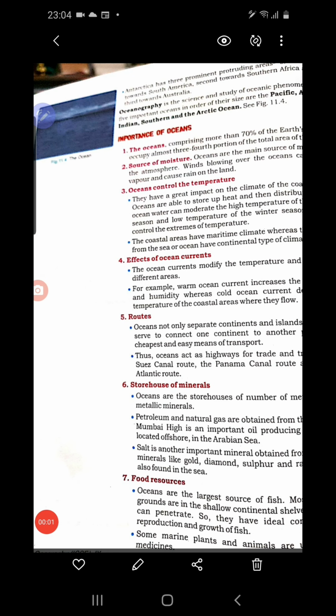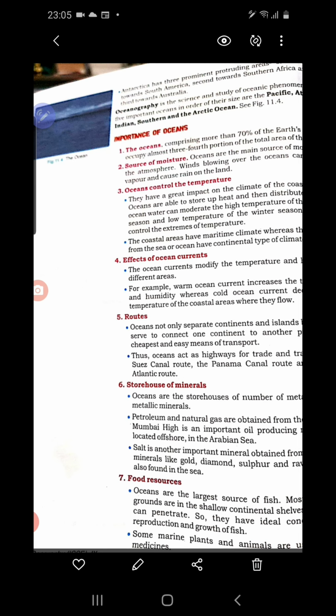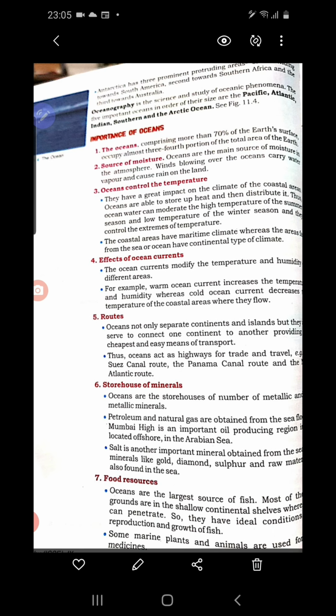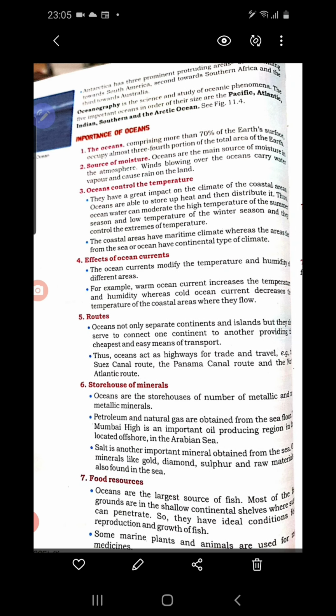To discuss the importance of the hydrosphere, we should know the importance of oceans. You know that 71% of the earth, as we discussed, is comprised of oceans, and they are sources of moisture. Second importance: rain occurs on earth mainly due to moisture from oceans. During the daytime, due to heating, water changes into water vapor, and later on it causes rain. We have learned in smaller classes how rain occurs.